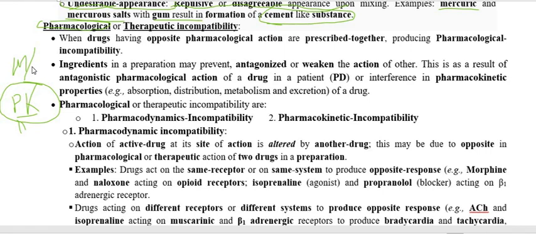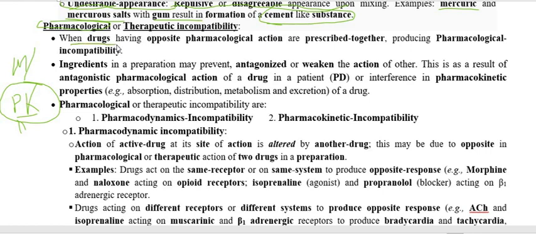The second one is pharmacodynamic, or change in the mechanism of action. Change in mechanism of action means that if one drug is an agonist and another drug is an antagonist, and both act on the same receptor, then one drug nullifies the activity of the other drug. Therefore this is called the pharmacodynamic type of incompatibility. Both come under the pharmacological or therapeutic incompatibility.